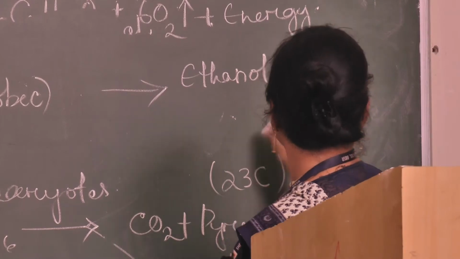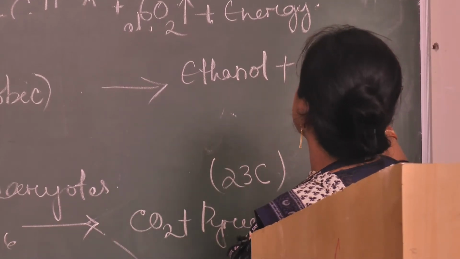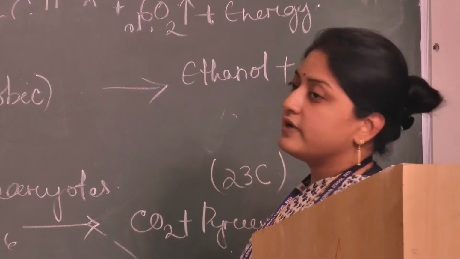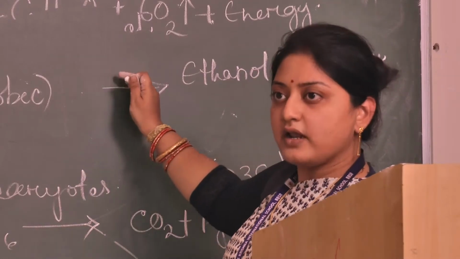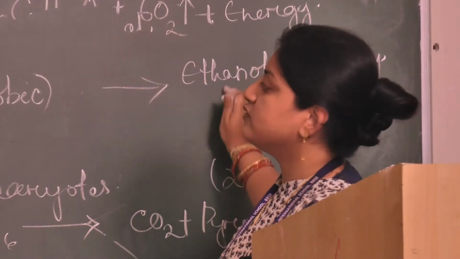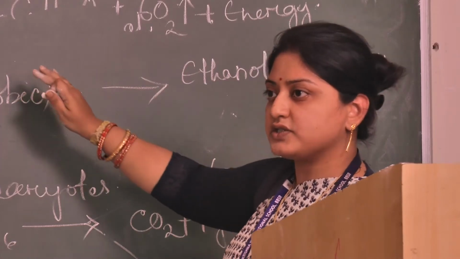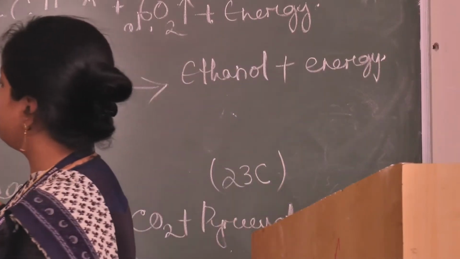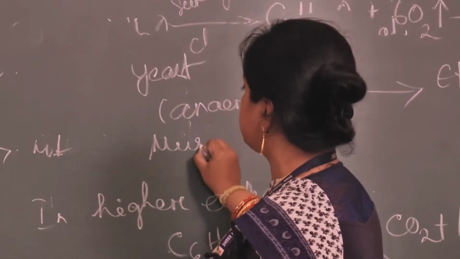Ethanol plus energy. So ethanol is a kind of alcohol. Ethanol is produced in yeast fermentation. But in the case of your muscle cell, what happens?